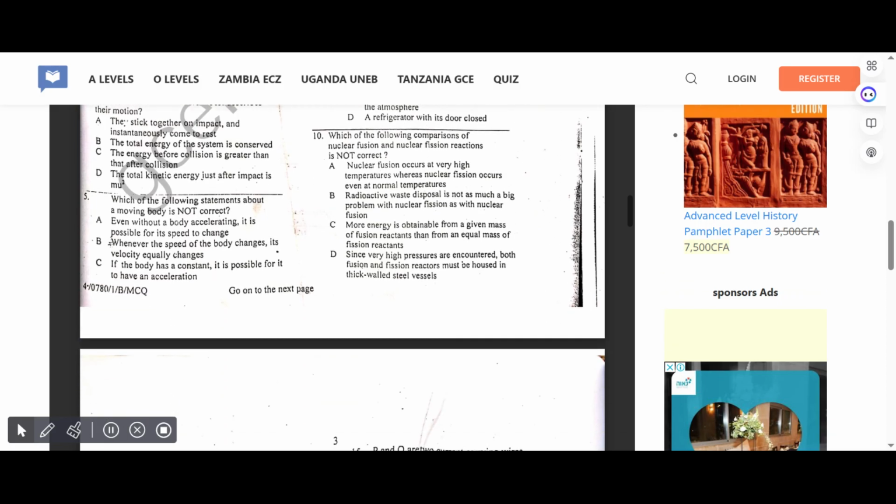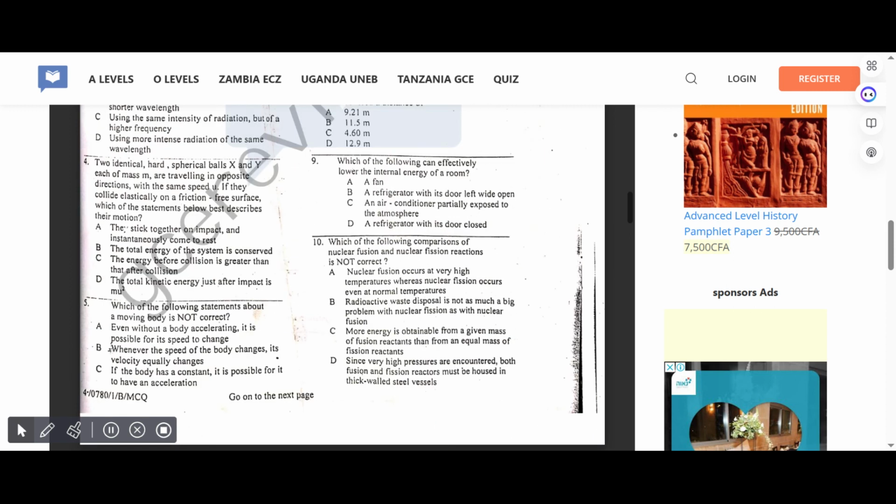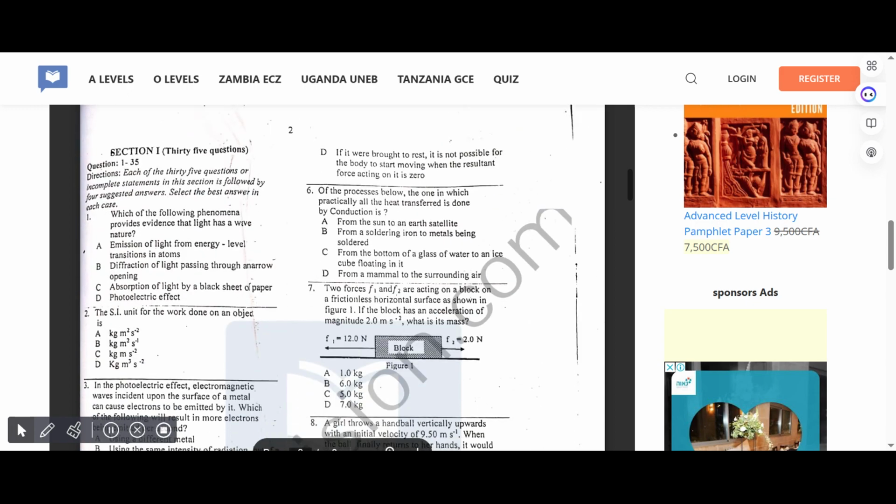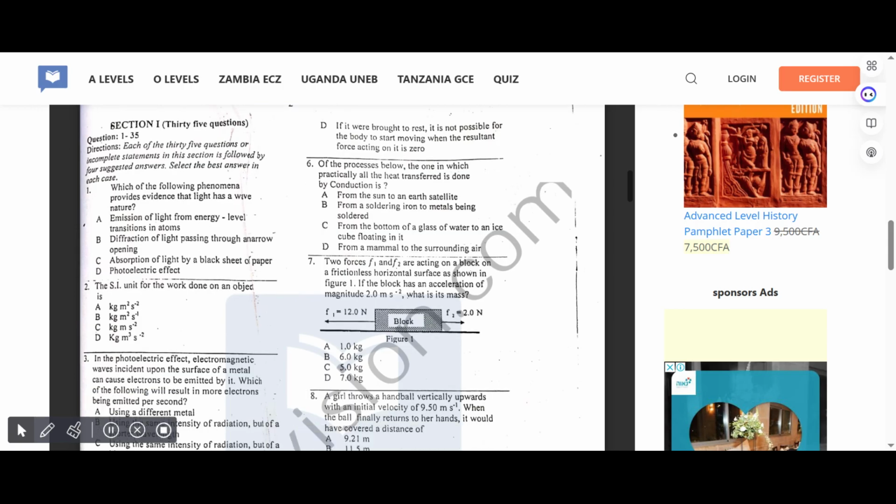Which of the following statements about a moving body is not correct? Correct answer for 5 is A. Even without a body accelerating, it is possible for its speed to change, so that is not correct. Question 6. Of the processes below, the one in which practically all the heat transfer is done by conduction is, correct answer for 6 is B. From a soldering iron to metals being soldered.